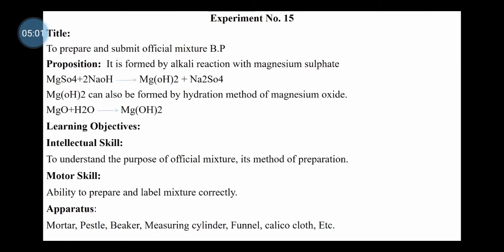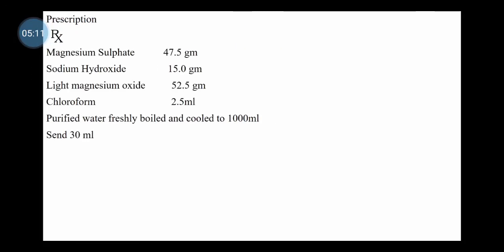The apparatus required for this experiment are mortar, pestle, beaker, measuring cylinder, funnel, calico cloth, etc. The prescription of this experiment is magnesium sulfate 47.5 gram, sodium hydroxide 15 gram, light magnesium oxide 52.5 gram, chloroform water 2.5 ml, purified water, freshly boiled and cooled, up to 1000 ml, sand 30 ml.